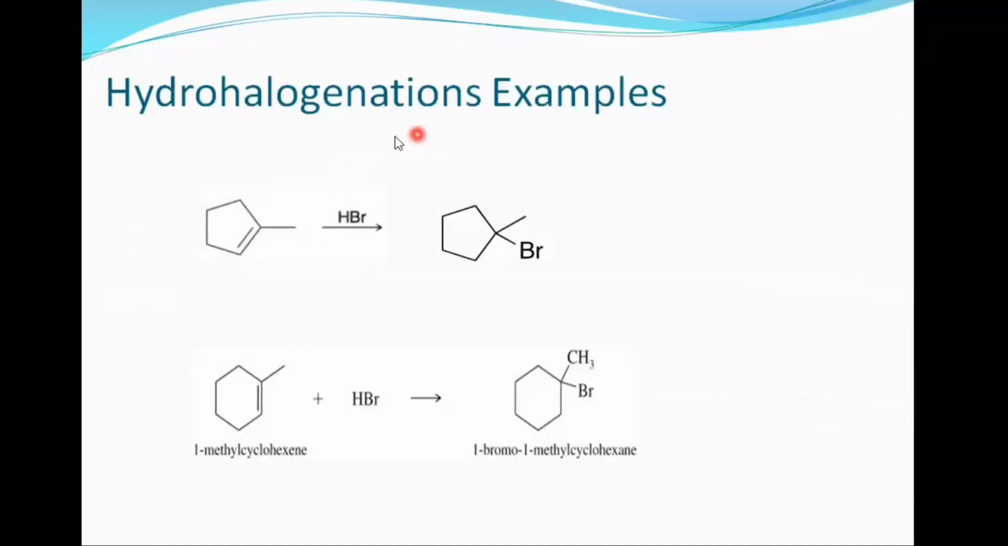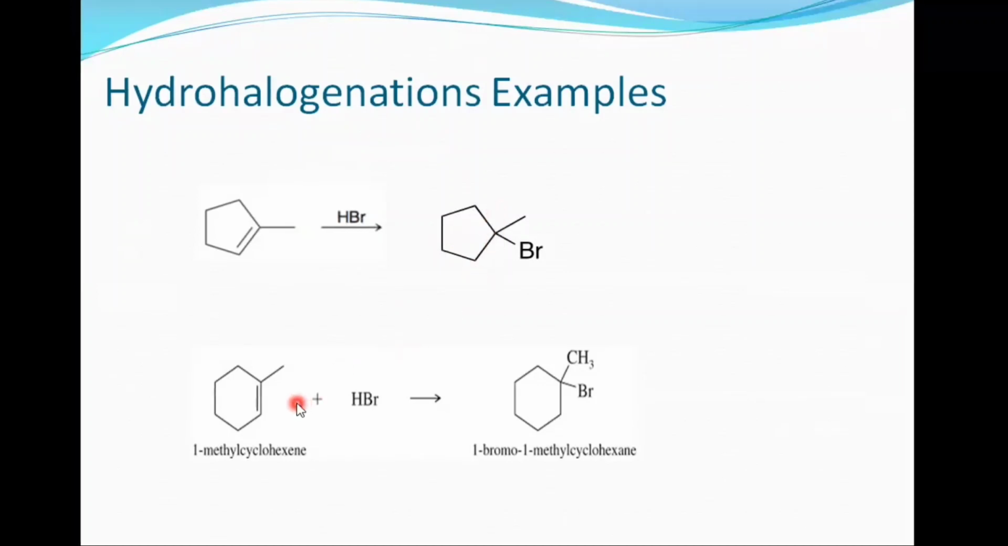So let's discuss some examples of hydrohalogenations. There is an alkene, a cyclic alkene. When we add HBr, the first step is a proton transfer. As a result, a tertiary carbocation is formed here. In the second step, the bromide ion will attack here and we will get this product.